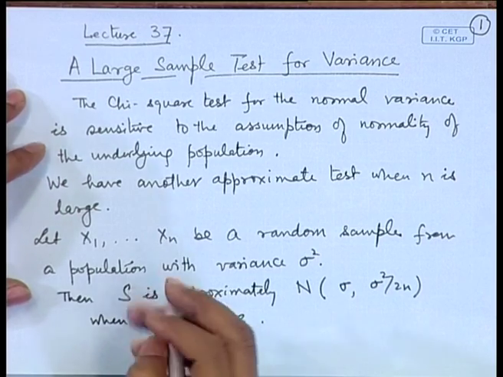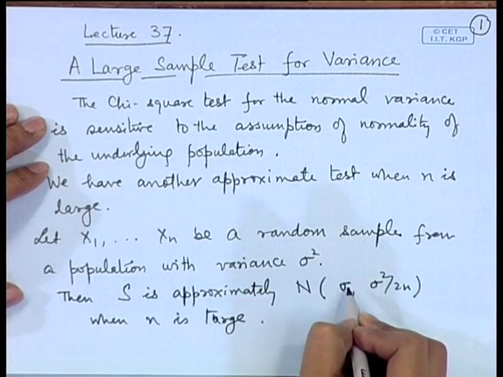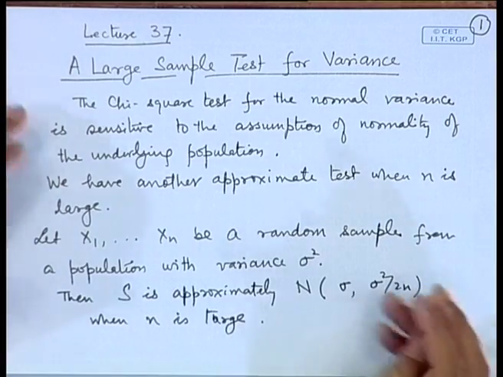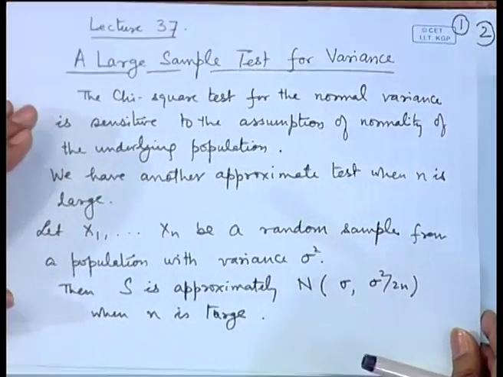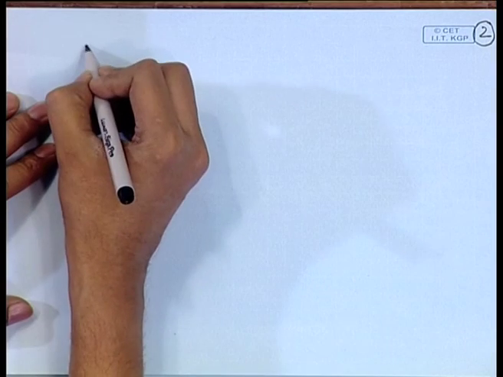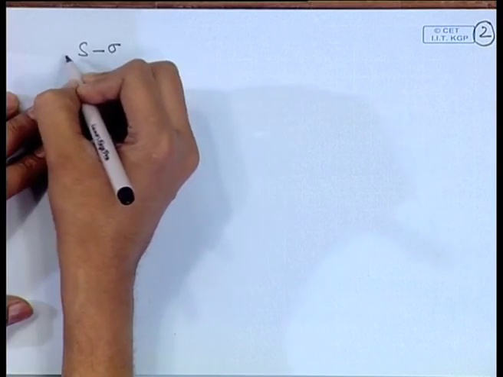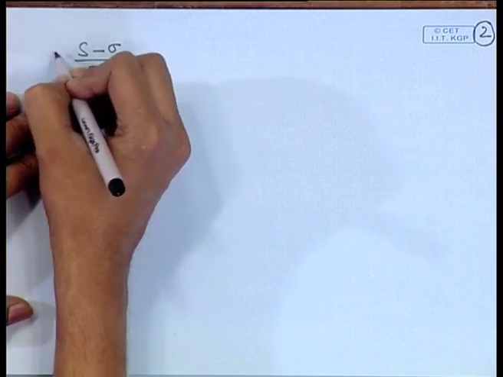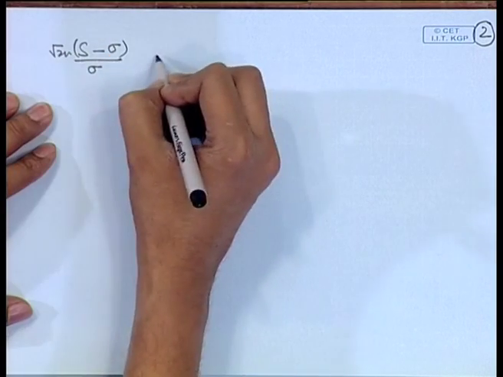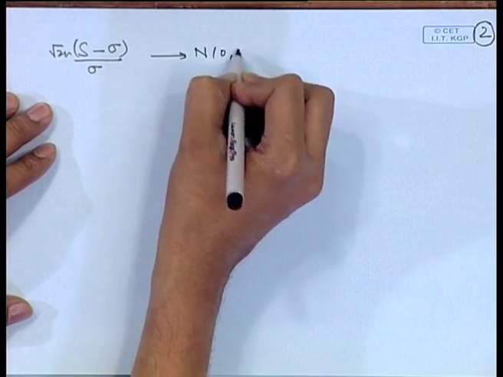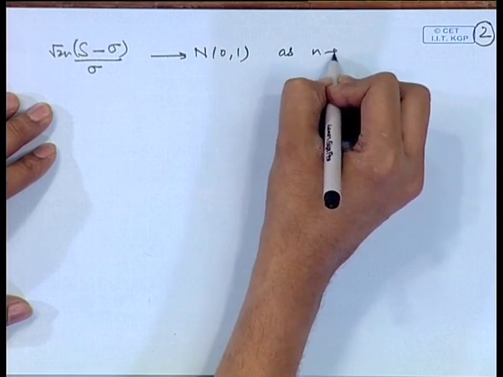So, since S square is an unbiased estimate for sigma square, and S is not unbiased but asymptotically it is unbiased for sigma, therefore, we may say that S minus sigma divided by sigma by root 2n is approximately normal 0, 1 as n tends to infinity.